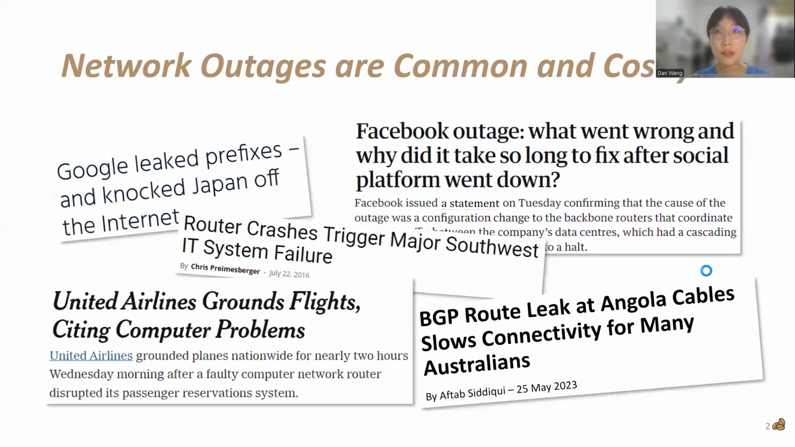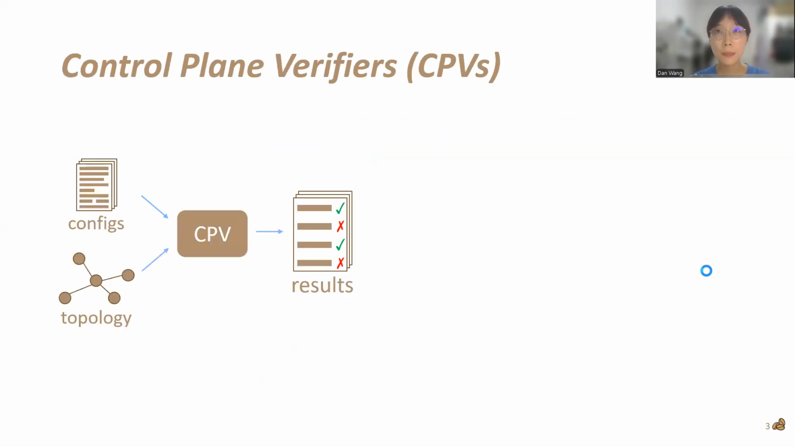Network outages are common and costly, hitting the news again and again. Therefore, control plane verifiers are developed to proactively find misconfigurations before implementation. CPVs take network configurations and topology as input and check whether properties like reachability hold.